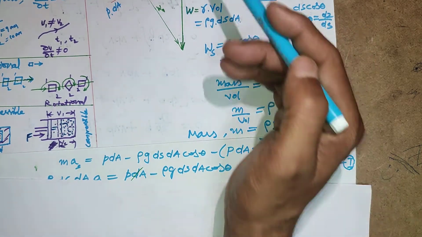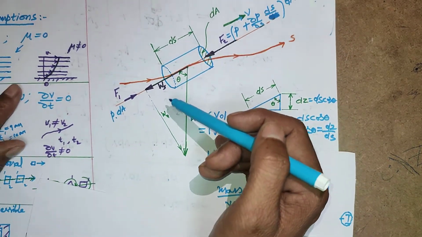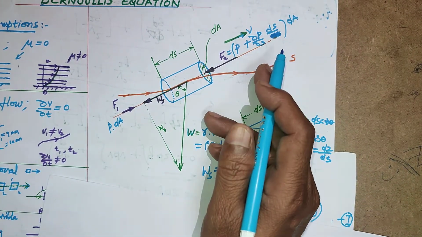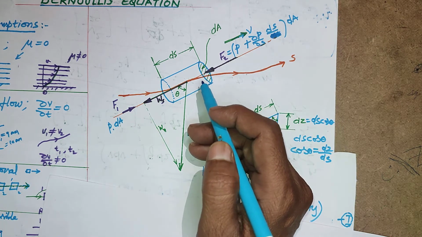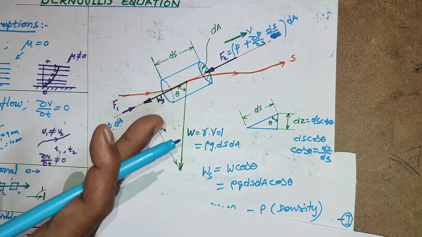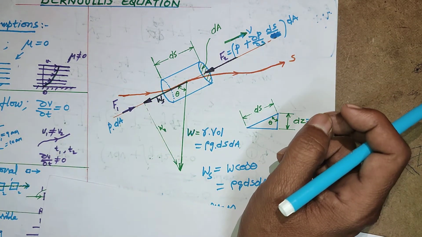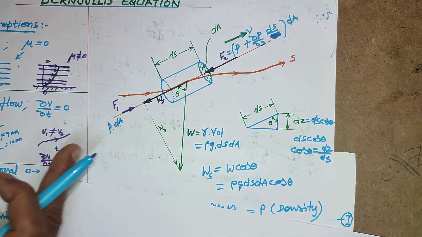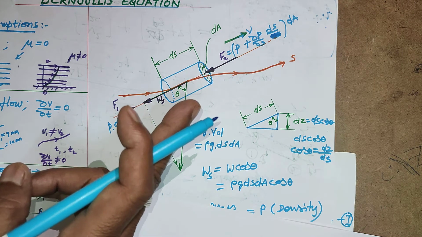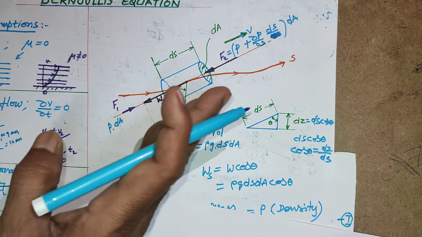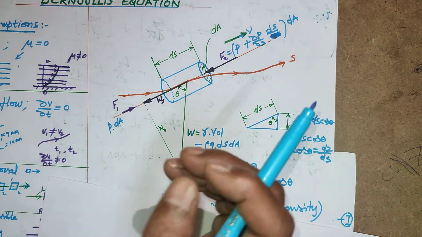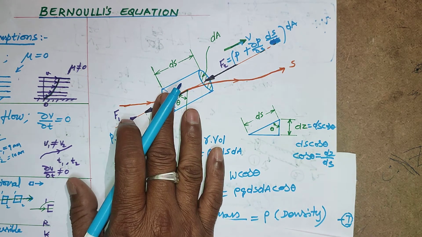So actually, what is the force? If the force is 0, the liquid element cannot move. If the force is different from this sum, then the liquid will move upward or downward. If it is tending to move in this direction, due to Newton's inertia, it will move in the same direction for a little moment. That force is called inertial force.